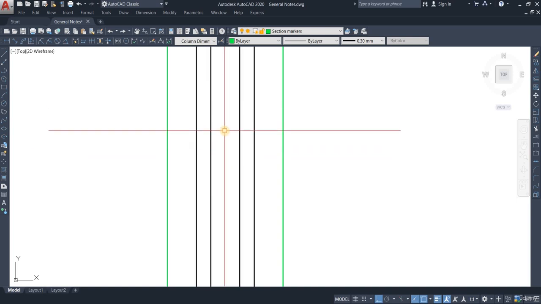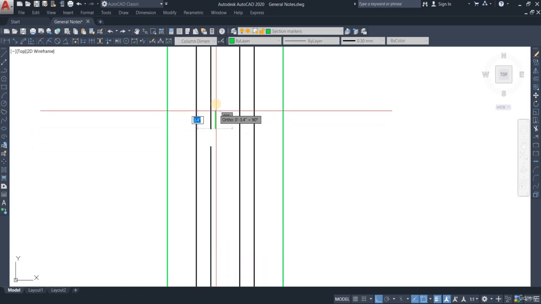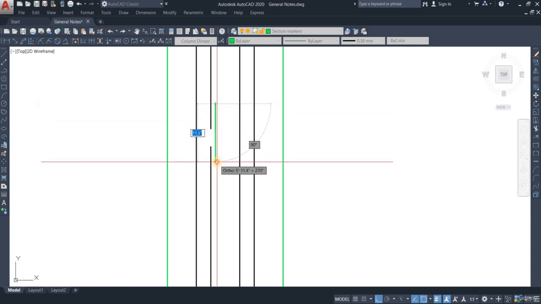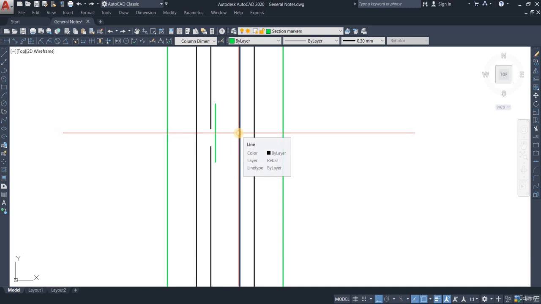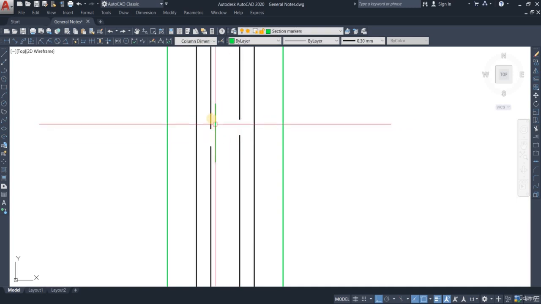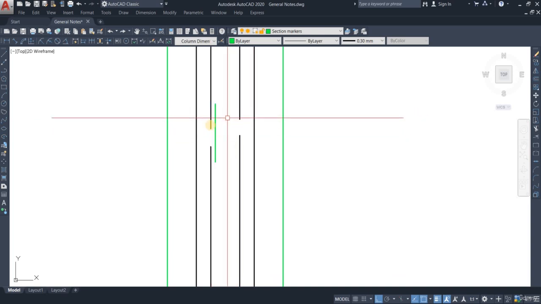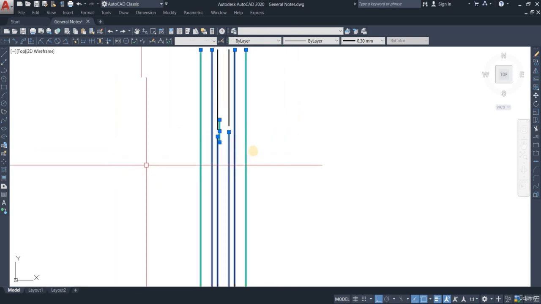For example, let's say that if we were to do splicing at this location, there's one. Let's say there is a splice right over there, and then similarly another splice would be right over here. So that's already 50%, right? We have already done 50% of the bars. So an easy way of understanding is that if you have 4 bars, you should not splice more than 2 bars at the same location. Okay, let me just delete that.